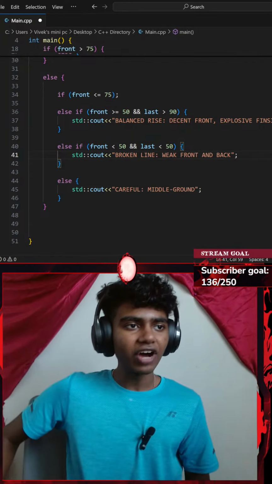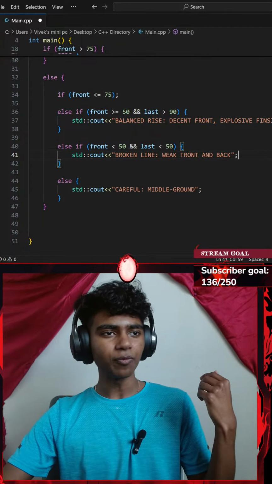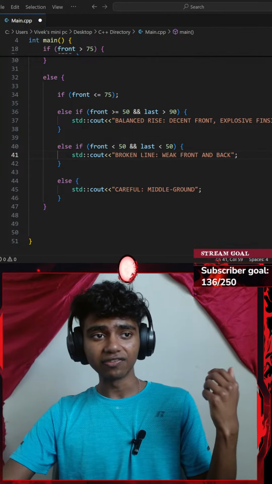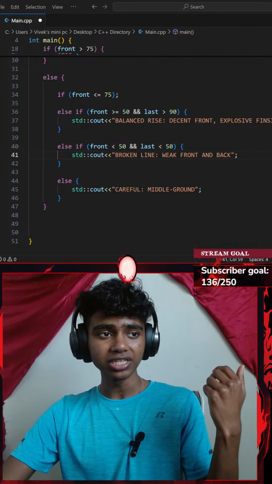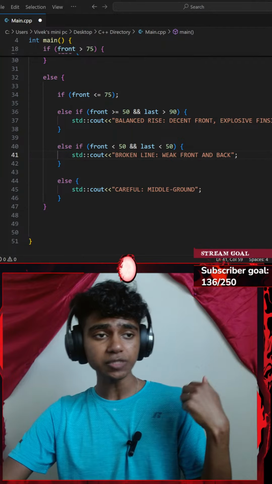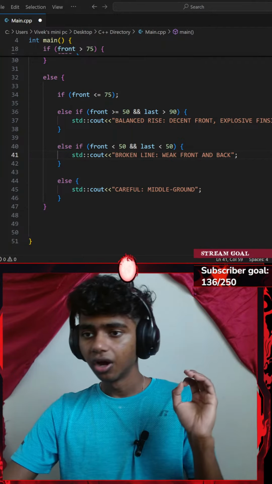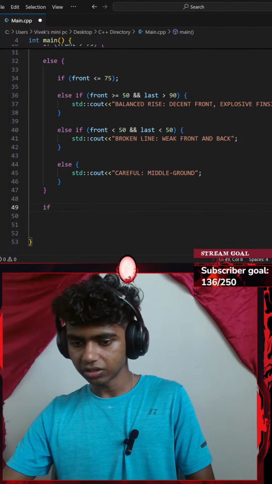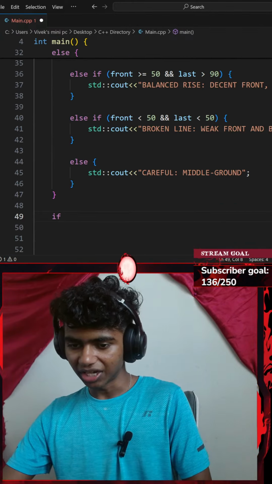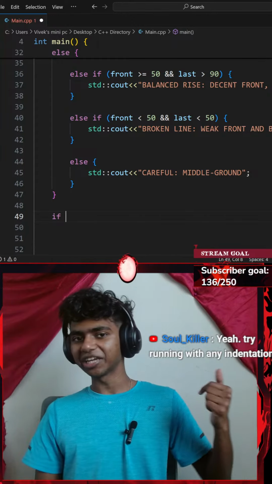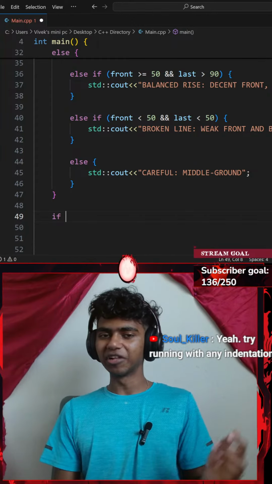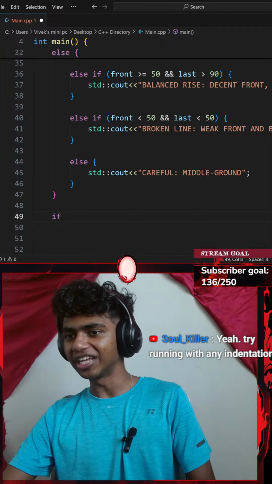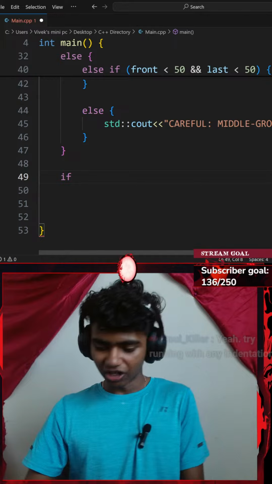Instruction number 5. Next check, separate from nesting above. Count how many elements in data are even. If more than half of elements are even, print majority even, else print majority is not even. So I gotta go with another check now, so I'll go with another if statement. Yeah, try running with any indentation. Honestly, that does make sense. Many people have been telling me that C++ doesn't care if we indent or not, but I'm so used to Python, so I keep indenting stuff. I should kind of not indent stuff.